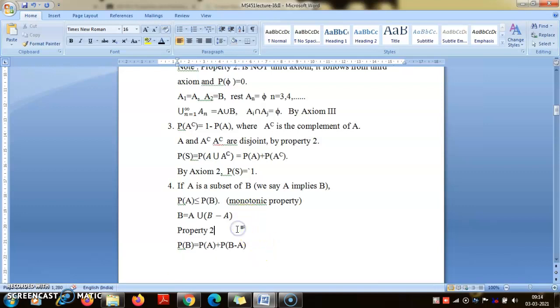This is trivial, but I want you to see A and B minus A are disjoint, and now by axiom 1, probability of B minus A cannot be negative. So therefore, hence the result.